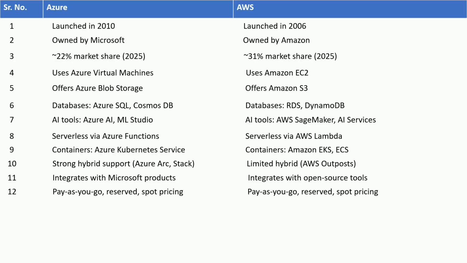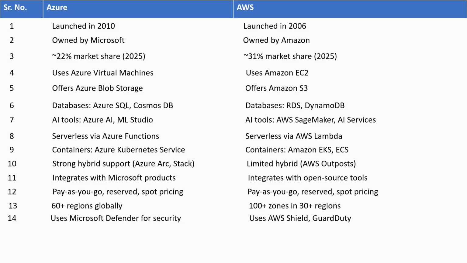Azure provides pay-as-you-go, reserved, and spot pricing, whereas AWS also provides pay-as-you-go, reserved, and spot pricing. Azure has 60 plus regions globally, whereas AWS has 100 plus zones in 30 plus regions. Azure uses Microsoft Defender for security, whereas AWS uses AWS Shield and GuardDuty. Azure is easier for Windows users, whereas AWS is easier for Linux users.